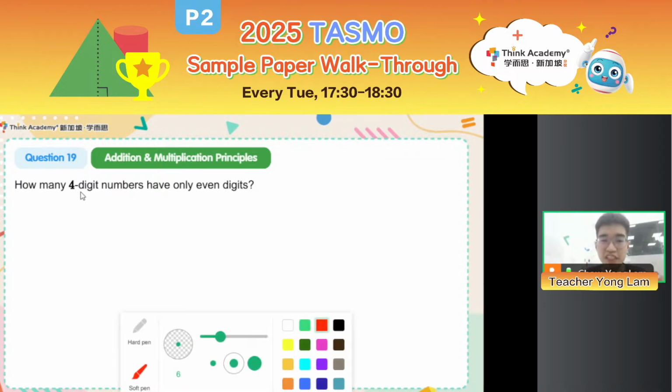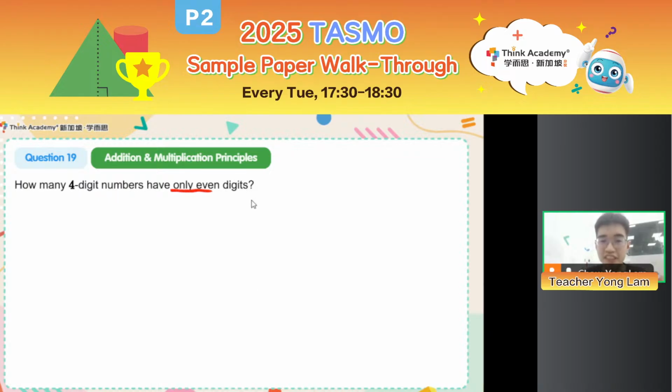How many 4-digit numbers have only even digits? Now, does that mean I'm looking for even 4-digit numbers? Is it the same as asking how many 4-digit numbers are even? No, right? 4-digit numbers, only even digits. That means each and every digit must be even. What are the even digits that you know? You know, 0, 2, 4, 6, 8. So I want to use these digits to form my 4-digit numbers.